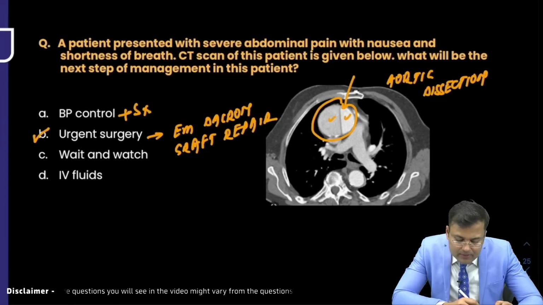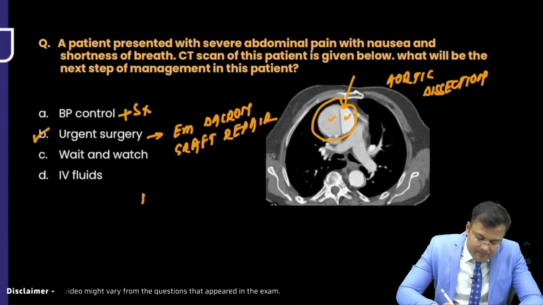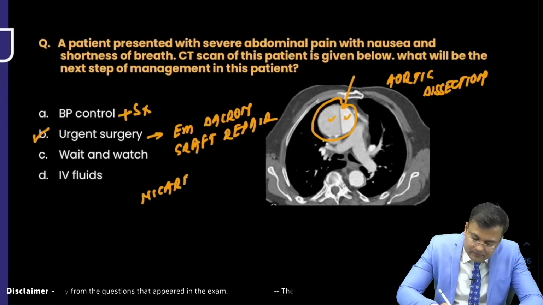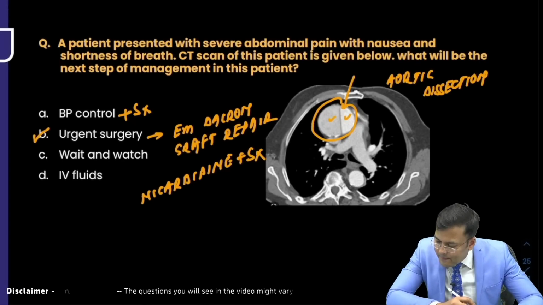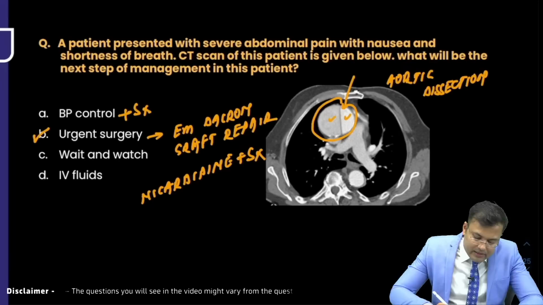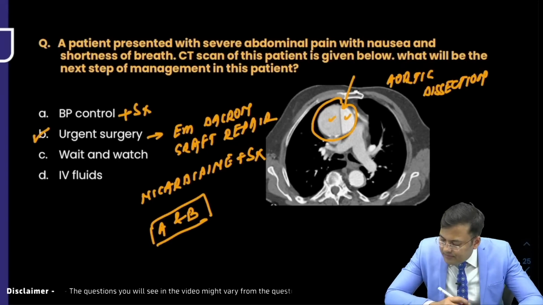One was BP control plus surgery. Nicardipine plus surgery. Okay, there was nicardipine. Then one was A and B. And what was the D option?